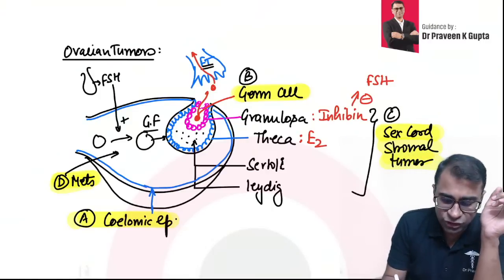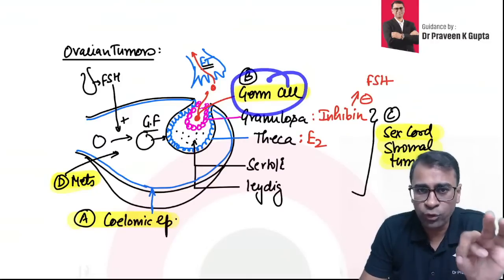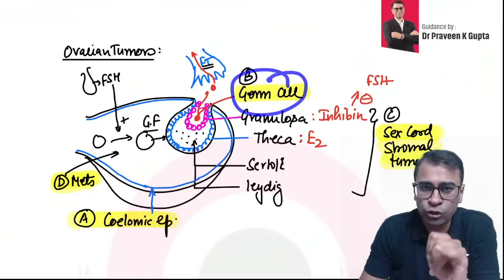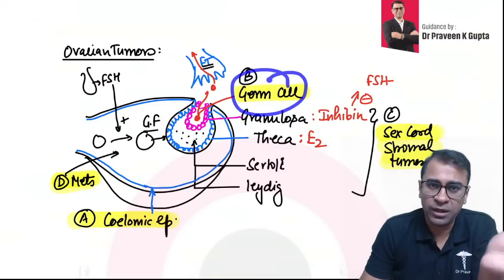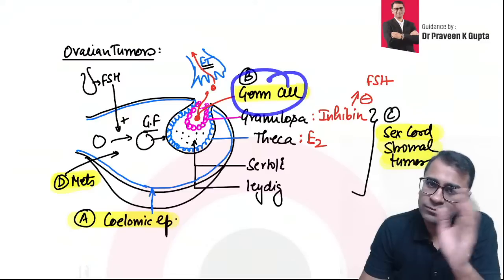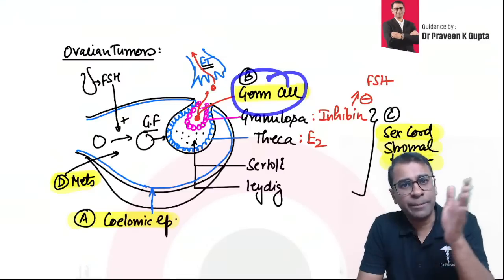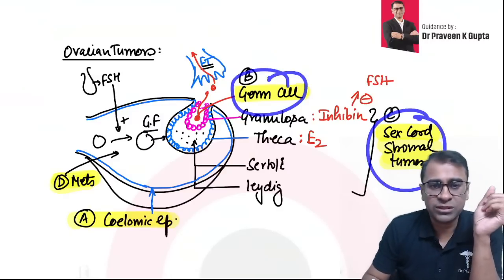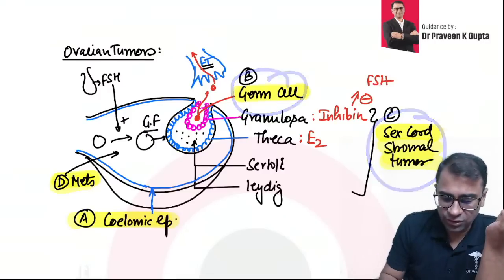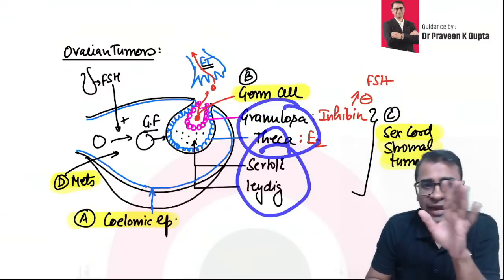Next, the germ cell tumors, Delhi city: dysgerminoma, choriocarcinoma, embryonal carcinoma, teratoma, yolk sac tumor. Which of them has PLAP and LDH? Dysgerminoma. Alpha-fetoprotein, last one, yolk sac tumor. The choriocarcinoma and embryonal carcinoma show beta-hCG production. Next, sex cord stromal tumors. Two of them make estrogens, granulosa and theca. Two of them make androgens, Sertoli and Leydig.